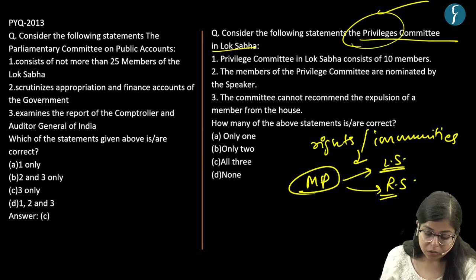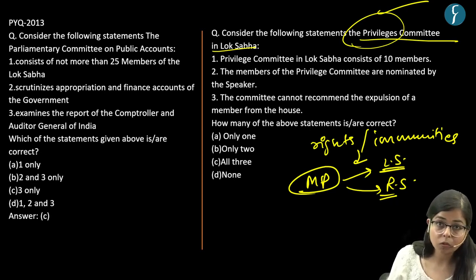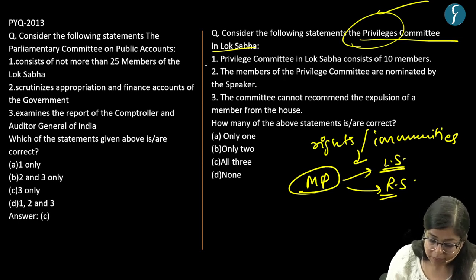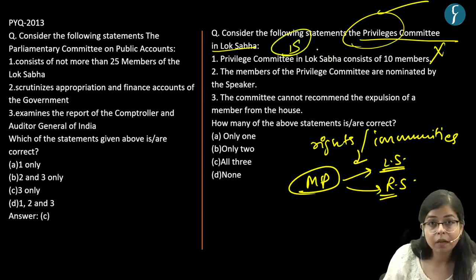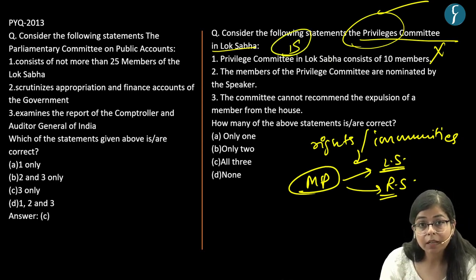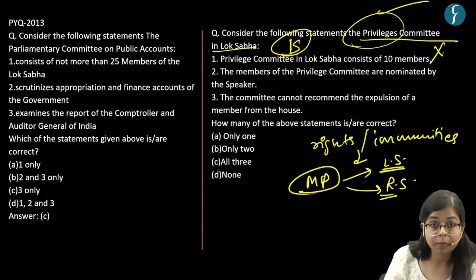Now let's solve this question regarding the privileges committee in Lok Sabha. The first statement says the privilege committee in Lok Sabha consists of 10 members. This is an incorrect statement, as the privilege committee in Lok Sabha consists of 15 members. And if we talk about the privilege committee in Rajya Sabha, it consists of 10 members. For Lok Sabha, it is 15 members, right?